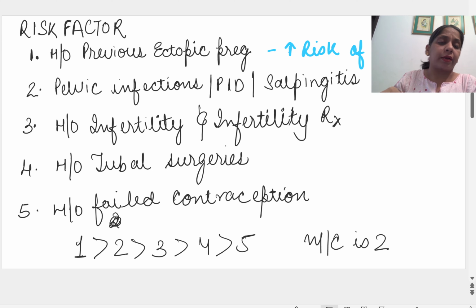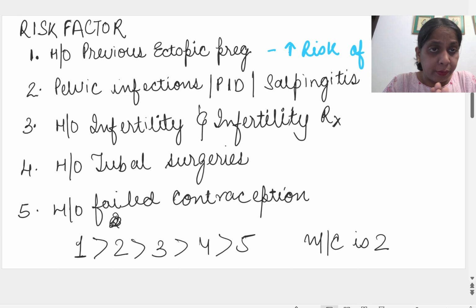Once ectopic occurs, there is an increased risk that ectopic will occur again. Sorry, occur, not rupture. Rupture or non-rupture is in our hand; we can save the patient from rupture. So once again, once ectopic occurs, the next time the patient has increased chances of getting ectopic. Now, what are the risk factors which prone a patient to ectopic?